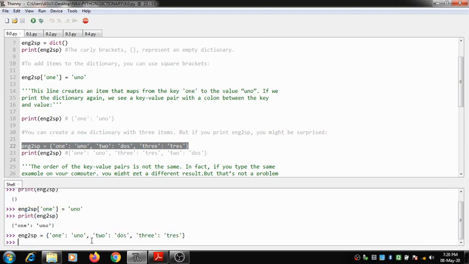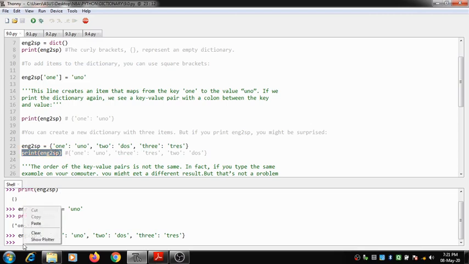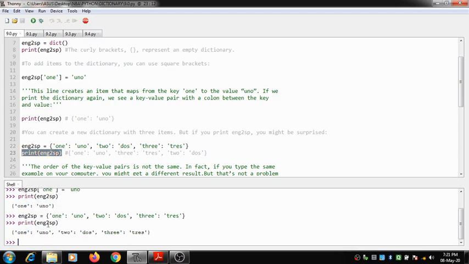Fine, I have added 3 items. The first item which I had already added is uno with a key 1. DOS is another value that I have added with key value 2, and tres is another value which I have added with a key 3. Okay, now when I print it, you can see how the output will be. Now you can see 1, 2 and 3.